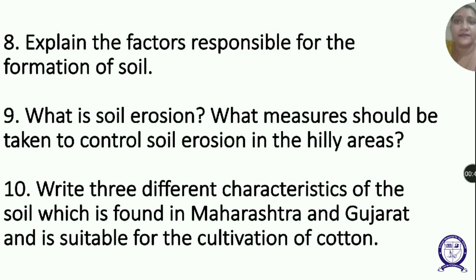In that, the first thing is relief. Steep slopes have a thin soil layer due to erosion. Thick fertile soils are developed in the valleys and lowlands. Second thing is parent rock. Soils are formed by weathering of rocks. Depending on the types of rocks, there are different types of soil also. Third thing is climate.